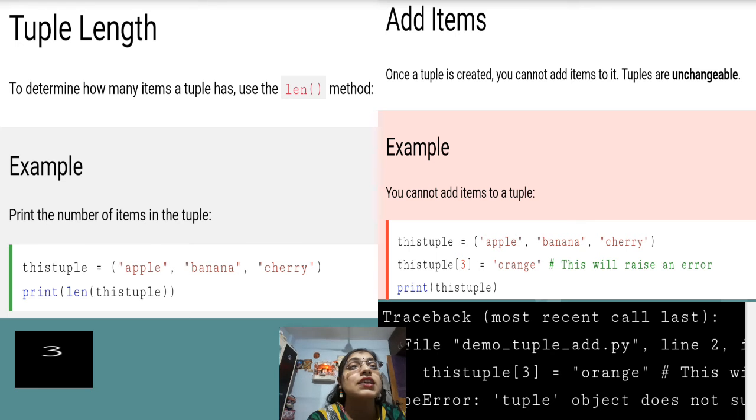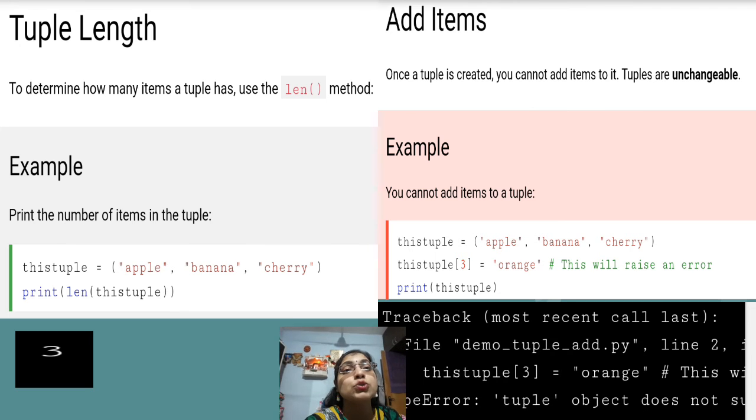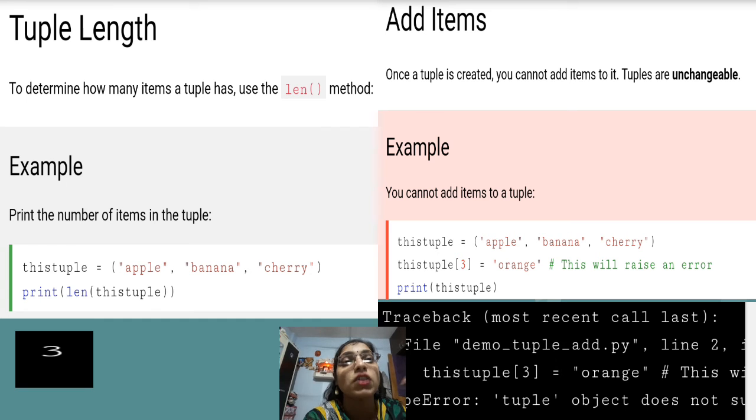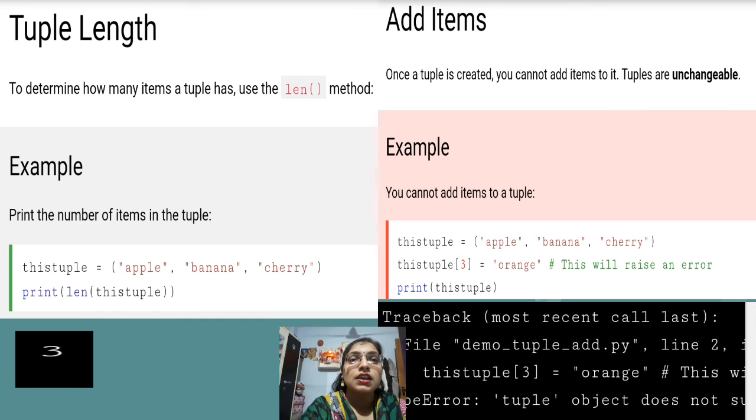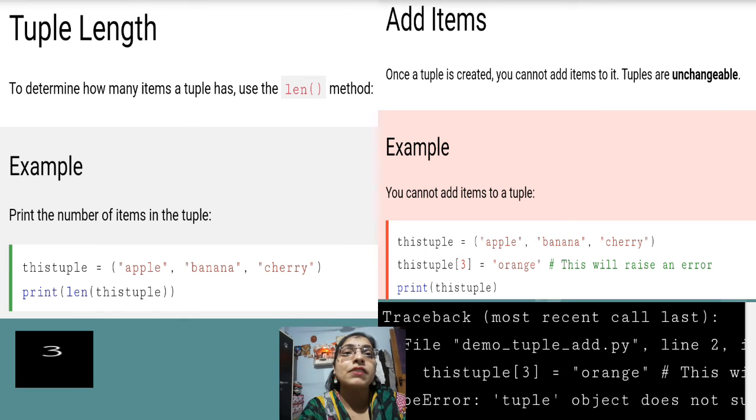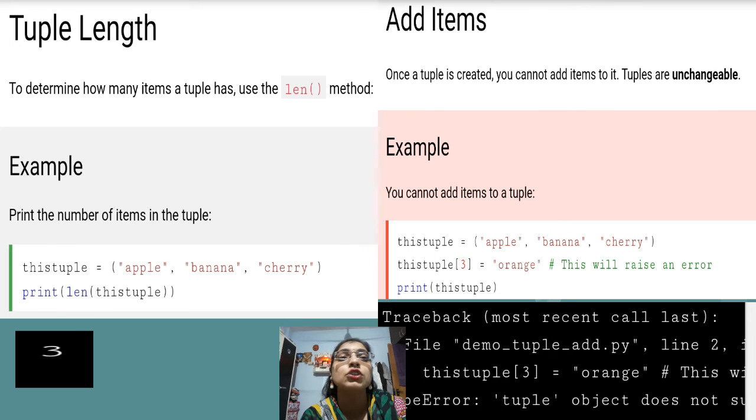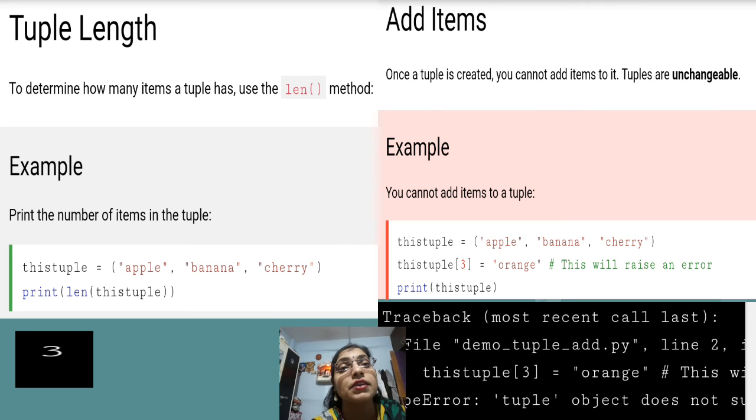In this case we have 3 items, so our index numbers are 0, 1, 2. Just see the second statement: this tuple[3], we have provided 3. So we are trying to add a new item, orange. But as we know tuples are immutable, we cannot add a new item, and definitely we will get an error message. Just see the output of this particular program.